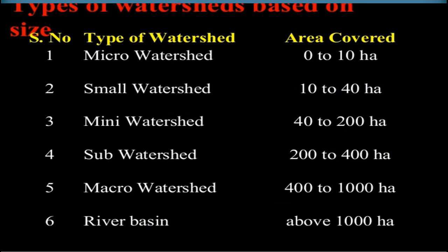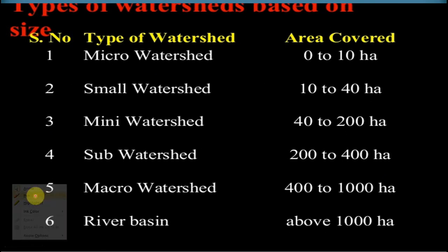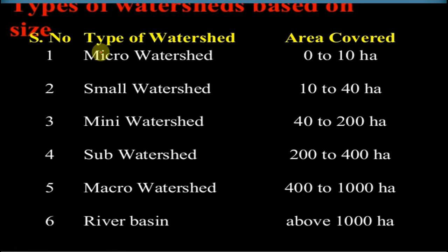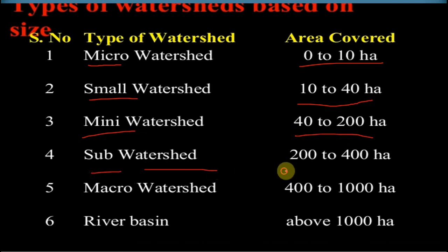Types of watershed based on size. This is a very important question that arises from this tabular form. Please keep this table in mind, very important. See friends: micro watershed means 0 to 10 hectares. Small watershed means 10 to 40 hectares. Mini watershed, 40 to 200 hectares. Sub watershed, 200 to 400 hectares. Macro watershed, 400 to 1000 hectares, and above 1000 hectares it is called a river basin.